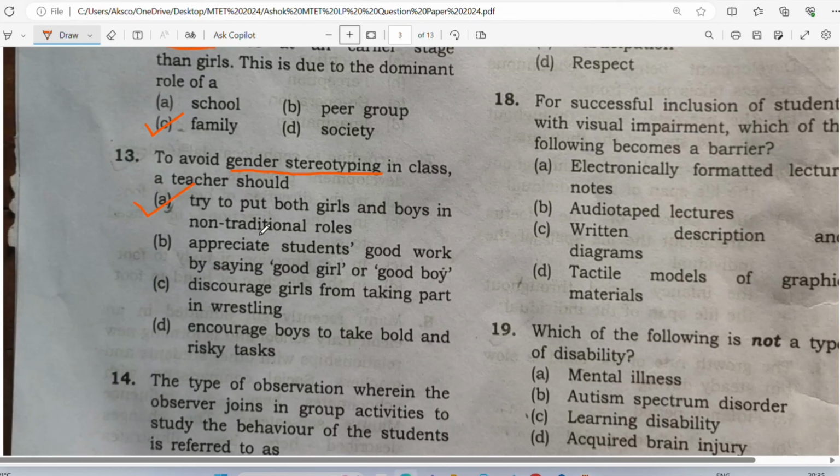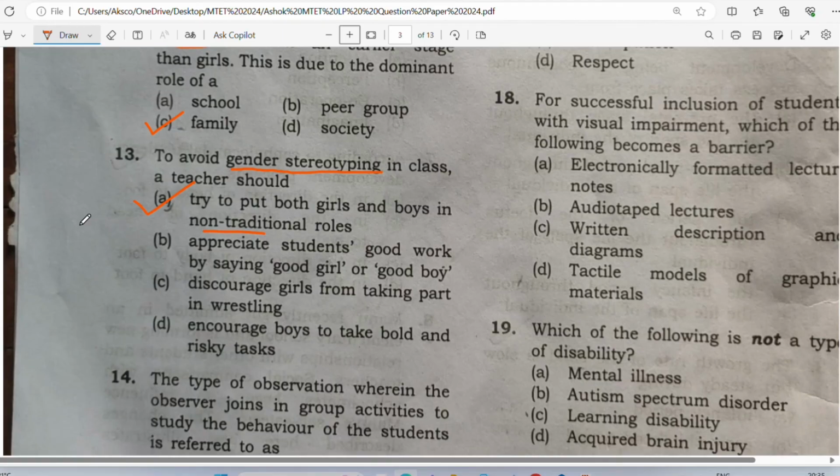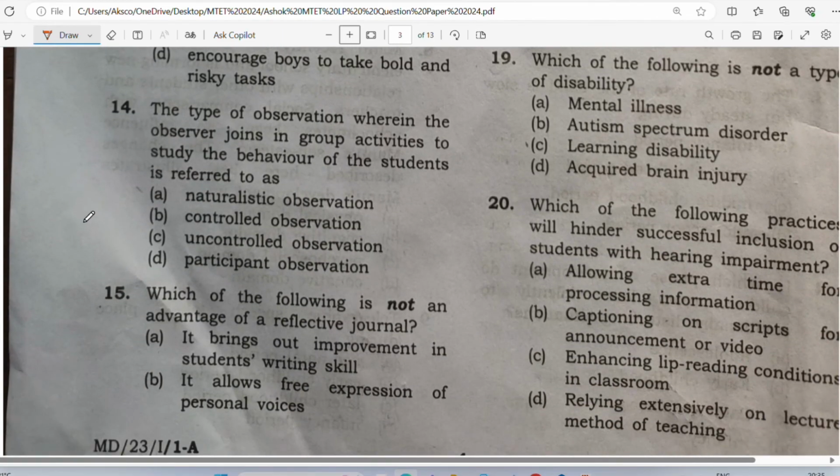Why A? What is traditional task? What is traditional roles? Traditional roles means the teacher will ask all the girls, you sweep the floor, and all the boys, you carry water and give them. This is traditional roles. Traditional means girls are expected to do sweeping and mopping, and boys are expected to carry water and give them, clean the blackboard or carry the heavy benches and desks. So this is called non-traditional roles. All right, so you have to maintain the equality. You have to see both the boys and girls as equal. All right, good.